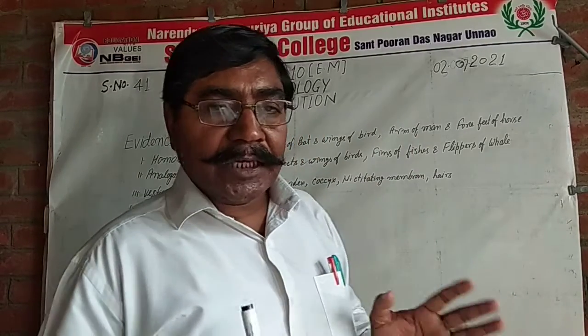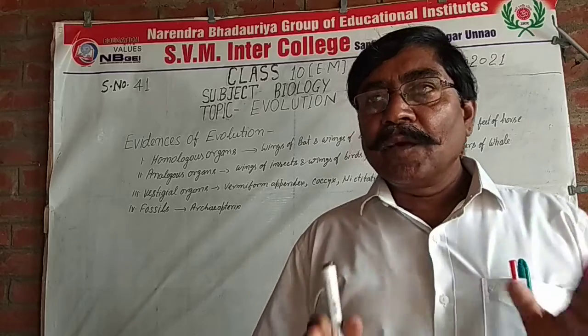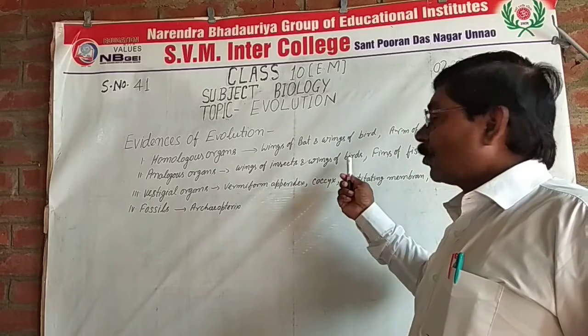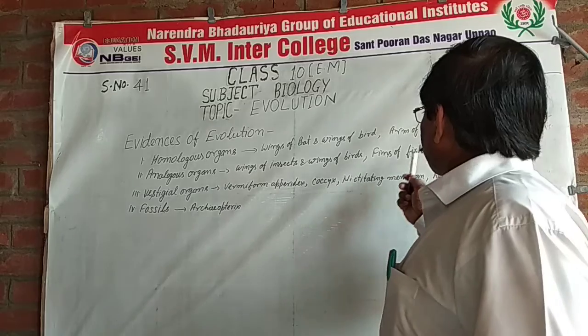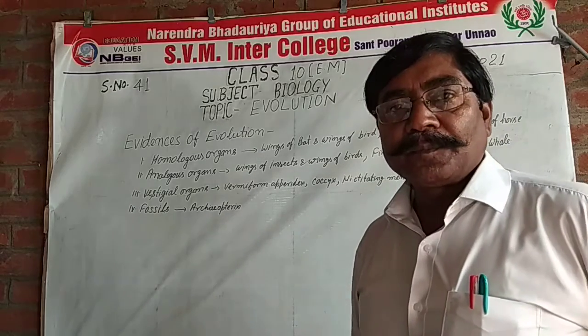So this is evidence of evolution of insects toward birds and fishes toward mammals.